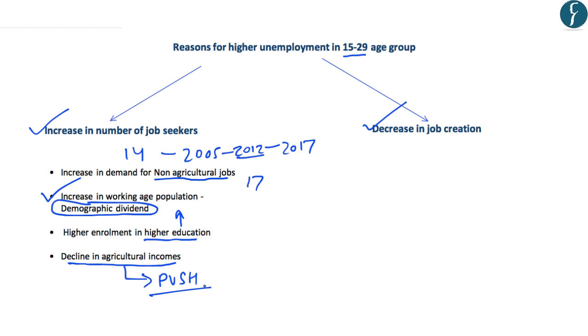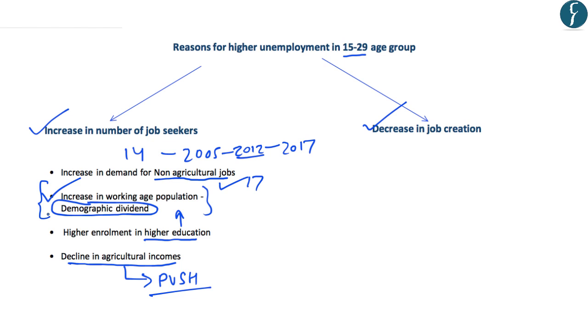And this has led to widespread rural to urban migration, and thus there has been an increase in the demand for non-agricultural jobs. So a few reasons for the increase in the number of job seekers are the increase in demand for non-agricultural jobs, and the increase in the working age population, which has been called the demographic dividend.